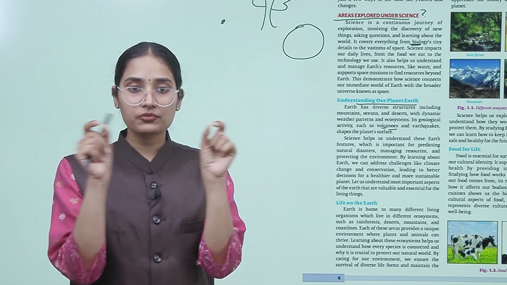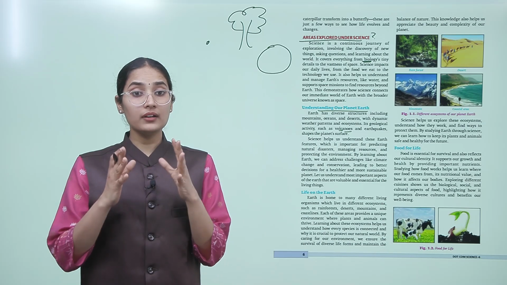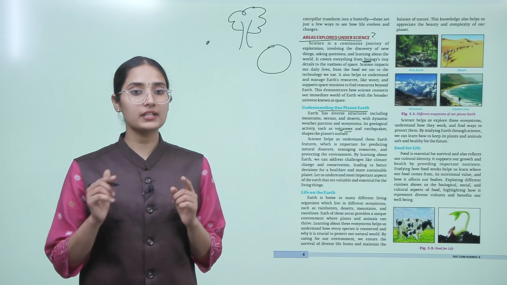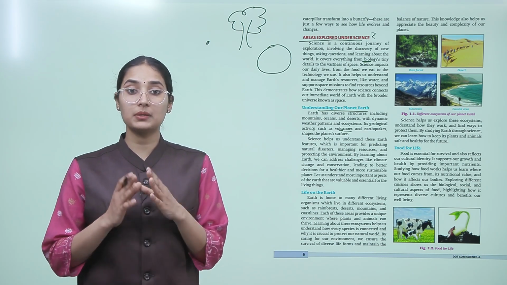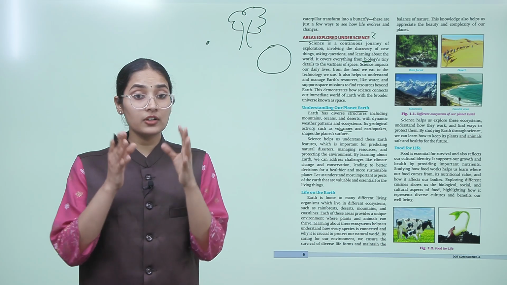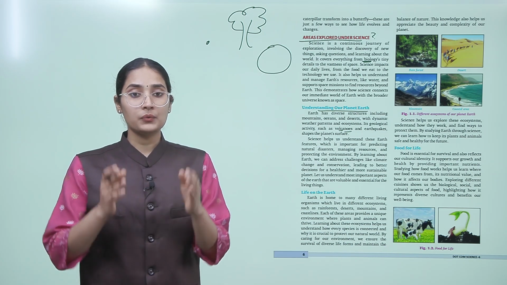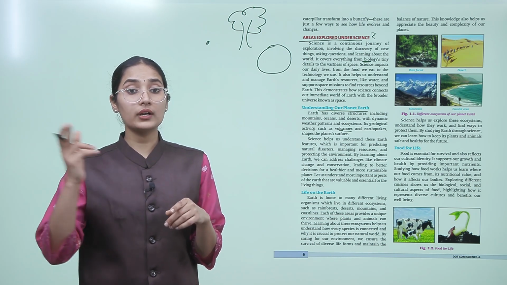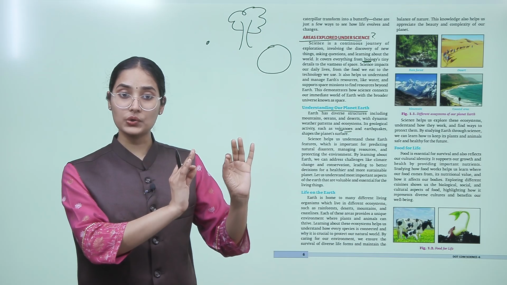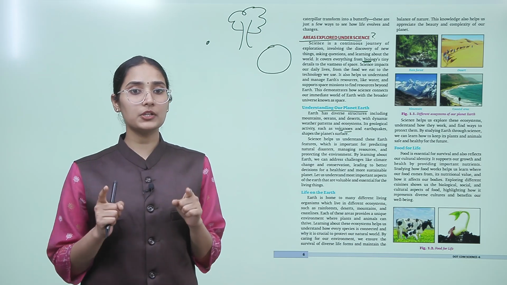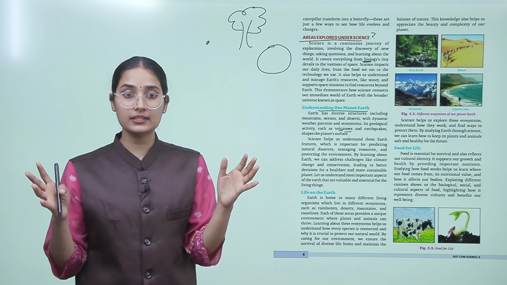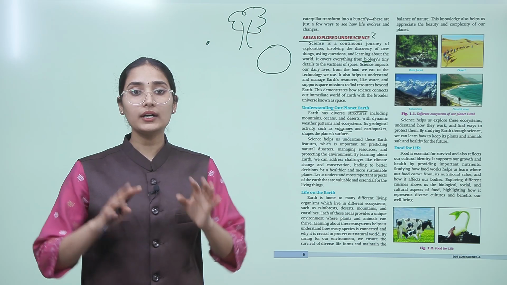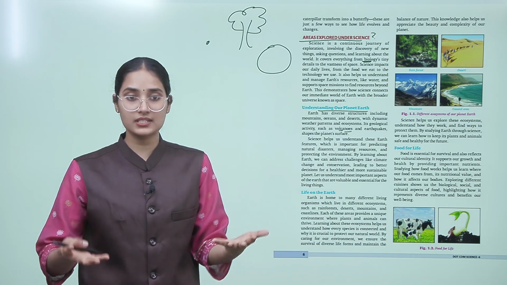Can you see this minute detail here? By learning about Earth, we can address challenges like climate change and conservation, leading to better decisions for a healthier and more sustainable planet. So children, if we learn about our Earth, observe what is happening there, why it is happening, and what the causes are, then we will be able to address bigger crises like climate change and conservation on our Earth. And this will lead to a healthier place and a more sustainable planet.